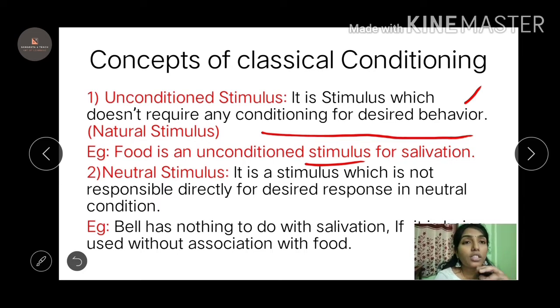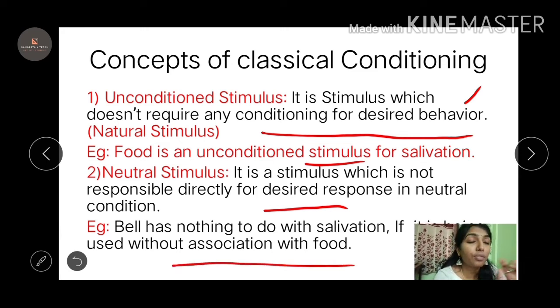Okay, neutral stimulus. Whenever I ring a bell, it does not salivate. It is nowhere related, right? So that comes under this neutral stimulus. It is a stimulus which is not responsible directly for the desired response. So I wanted him to salivate, but because of the bell, he's not salivating, right? It is nowhere related. So bell has nothing to do with salivation. So it does not have any association with the food. So this is the neutral stimulus.